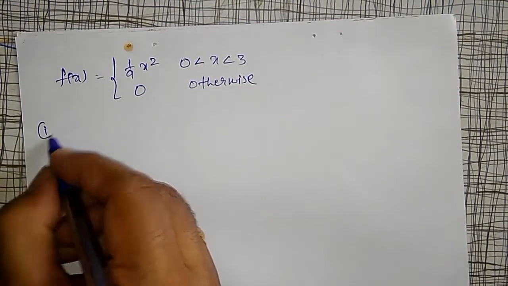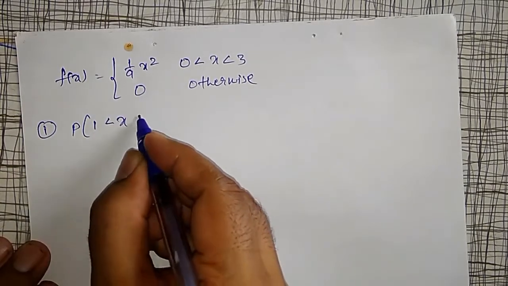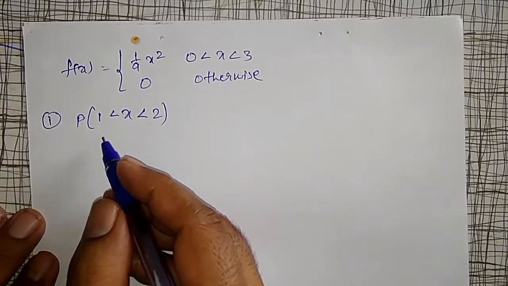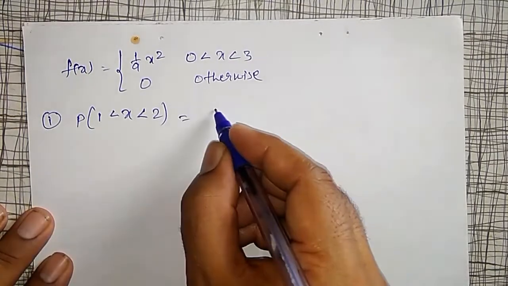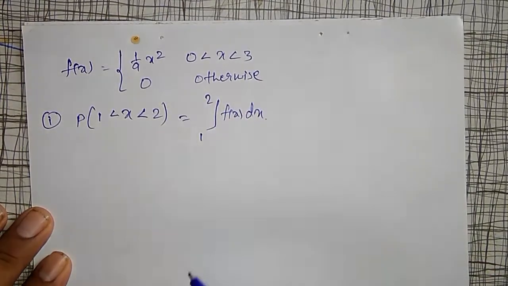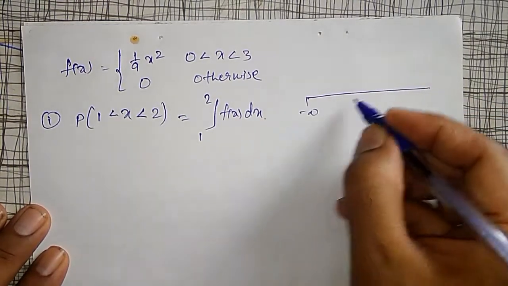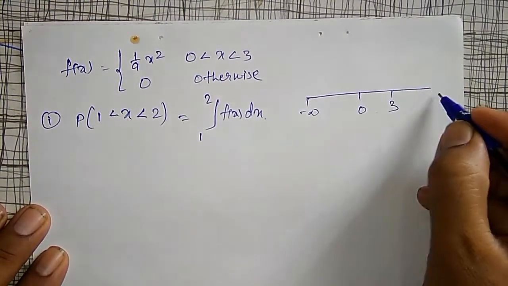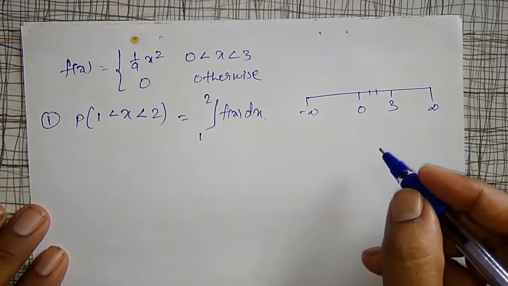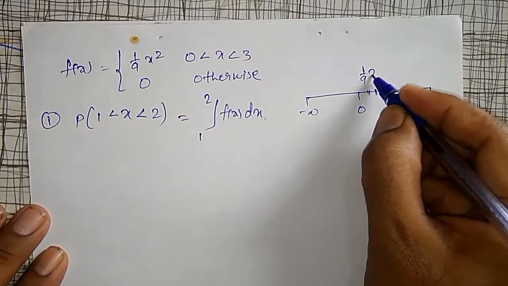First, compute the probability of 1 less than x less than 2. To evaluate this, I will use the definition of a cumulative distribution, lying between 1 and 2, which is nothing but integration from 1 to 2 of f of x dx. Where do 1 and 2 lie? In the range between 0 and 3, where the function f of x is defined by 1 by 9 x square.